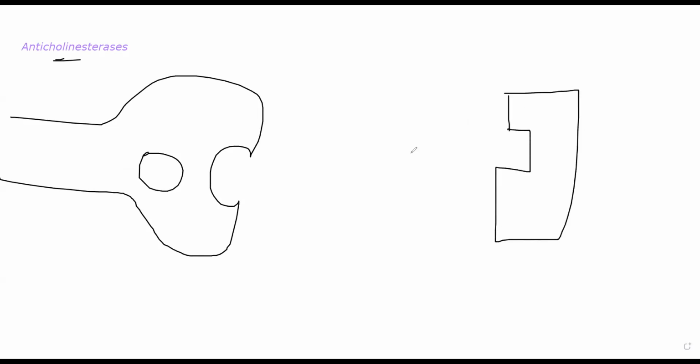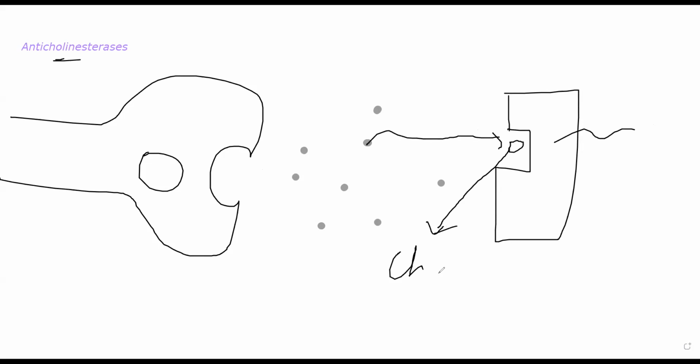Think of it this way. Let us suppose this is your neuron and this is acetylcholine. These are the vesicles containing acetylcholine, and let us suppose this is the receptor that conforms to acetylcholine. Now, because of a stimulus from an action potential, the vesicle is attaching to the surface, exocytosis is occurring, and a few acetylcholine molecules are coming into the synapse. These acetylcholine molecules will attach to the receptor, give a stimulus, and that's it. Once it has given a stimulus, this molecule will come out and it will be acted upon by cholinesterase, right?